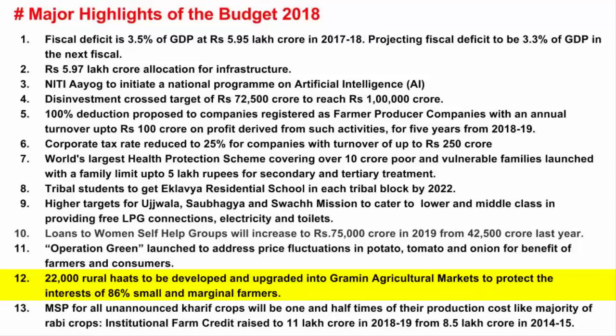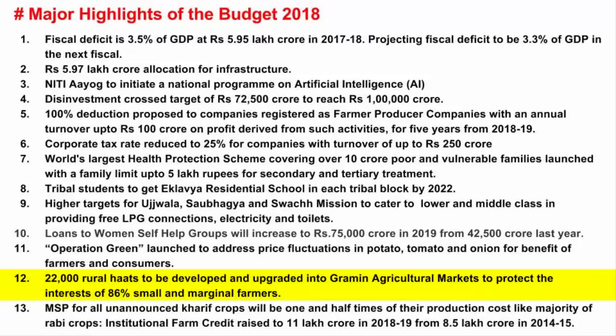Moments back, I told you that the idea behind Operation Green is to double the income of farmers by the end of 2022. So the Government of India has two major problems, remember that, with respect to the agriculture sector. One is to maintain food security of the nation, and the other is to make income security for the farmers. These are two core principles on which the Indian government looks at the agricultural sector. Remember this.